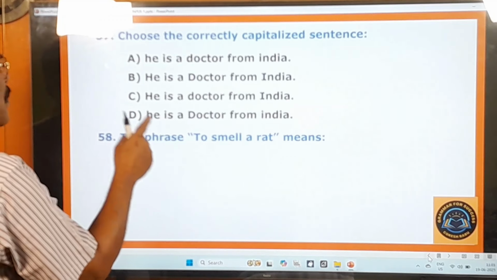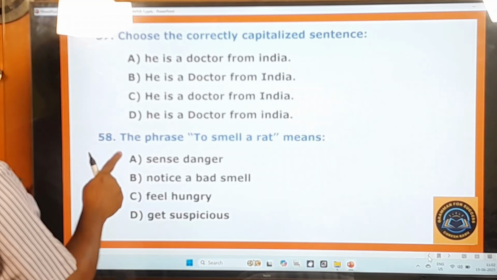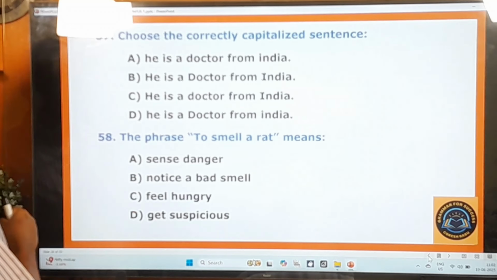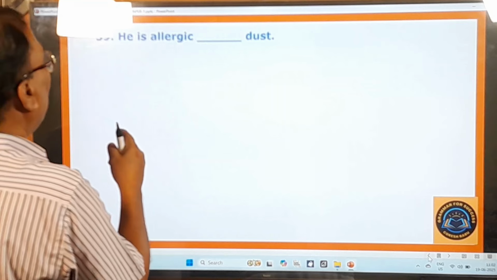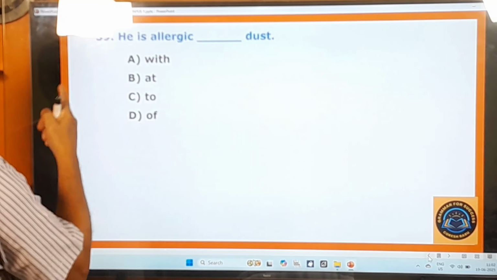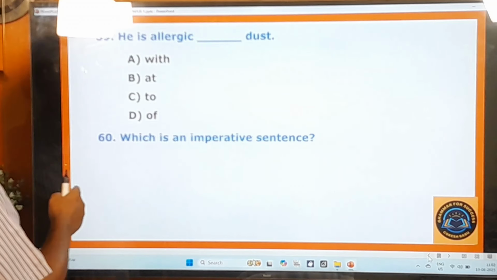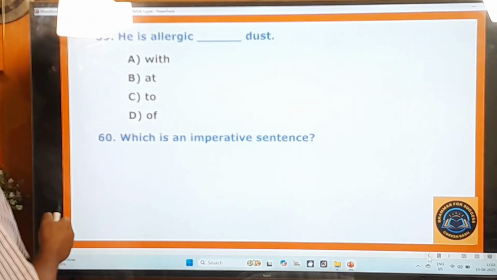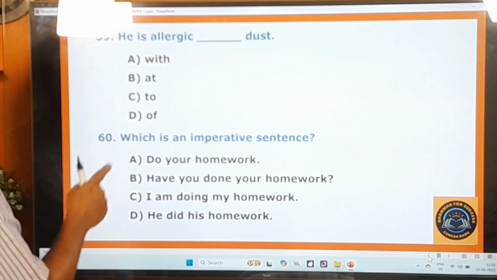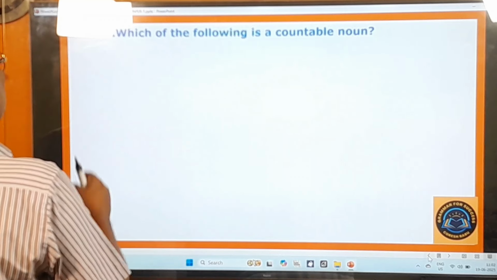The phrase to smell a rat means sense danger, notice a bad smell, feel hungry, get suspicious. 59th question. He is allergic dash dust. With, at, to, of. 60th question. Which is an imperative sentence? Do your homework. Have you done your homework? I am doing my homework. He did his homework.